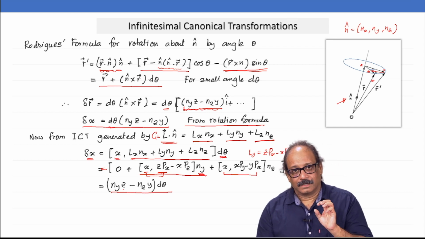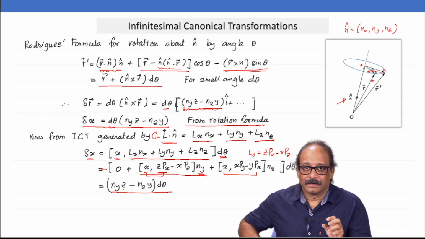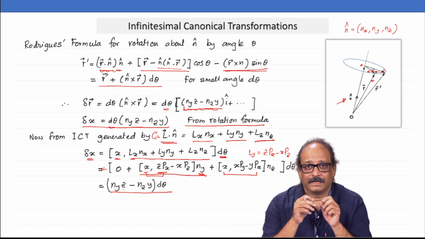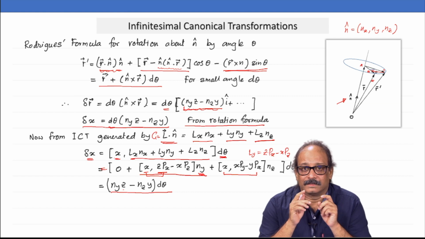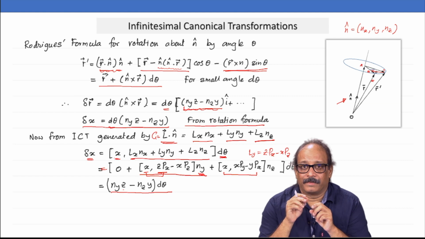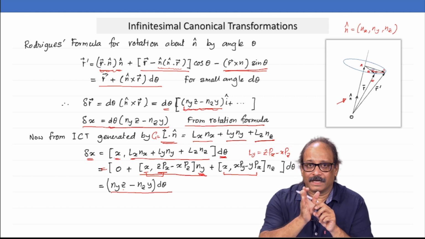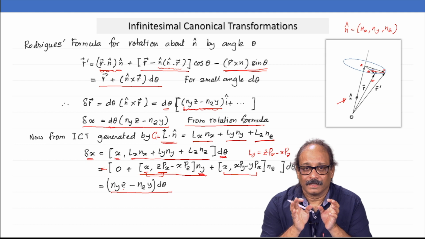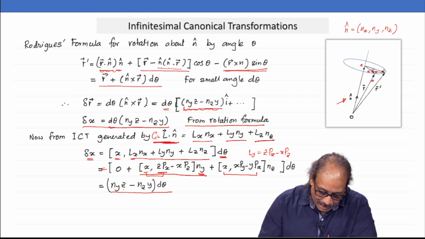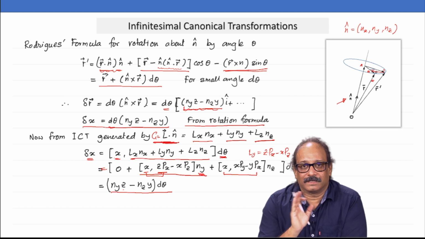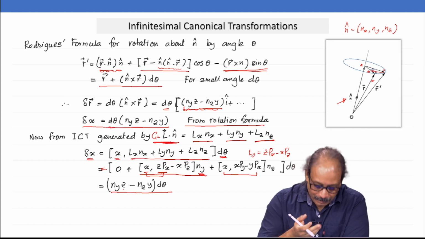You see, the amount of change produced by L dot n cap in the coordinates is exactly the same as a rotation by amount d theta about the n cap axis would do. So, we identify this particular generator here as the generator of rotation about n cap by amount d theta.